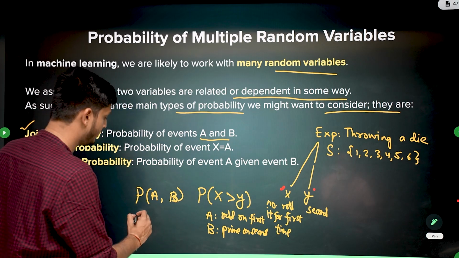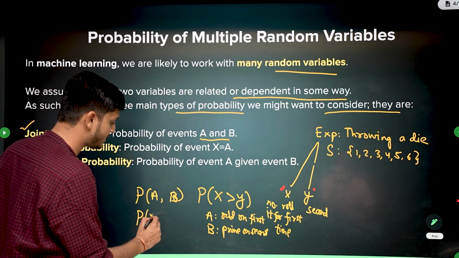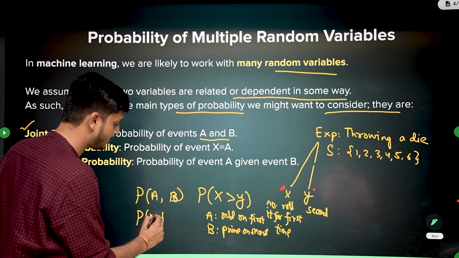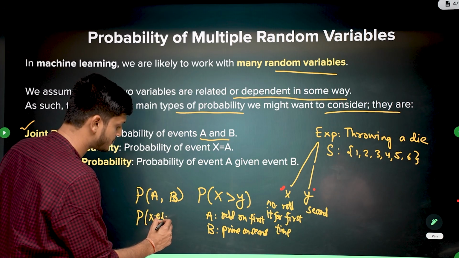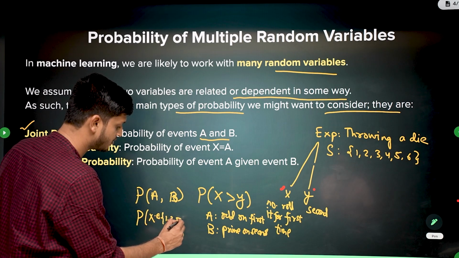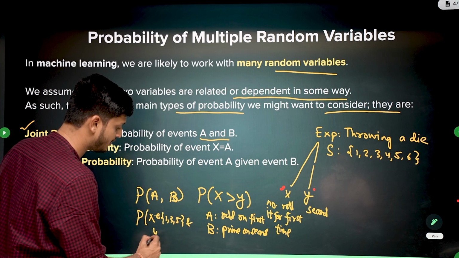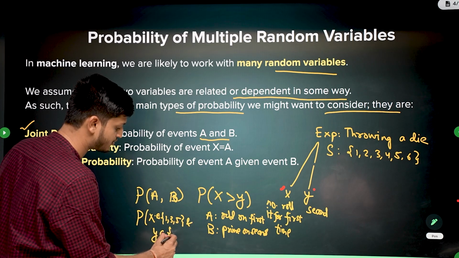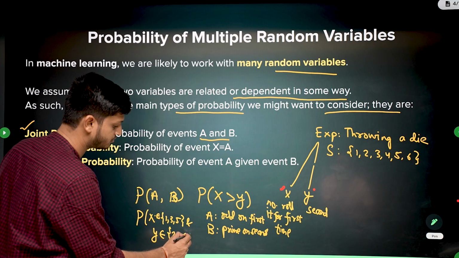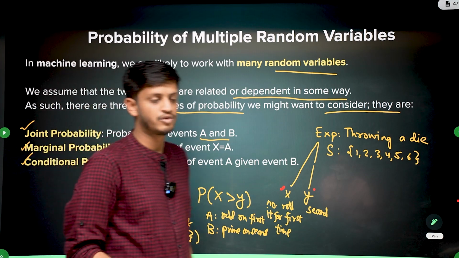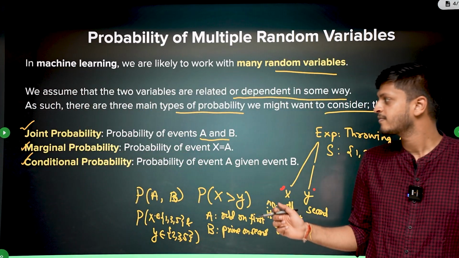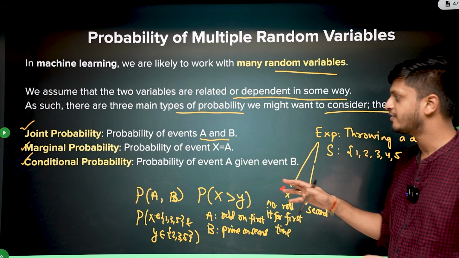So basically it is like the probability of X being inside odd, which means 1, 3 and 5, and Y is prime, which means Y has to be 2, 3 or 5. This is joint probability: the probability of both the events happening.